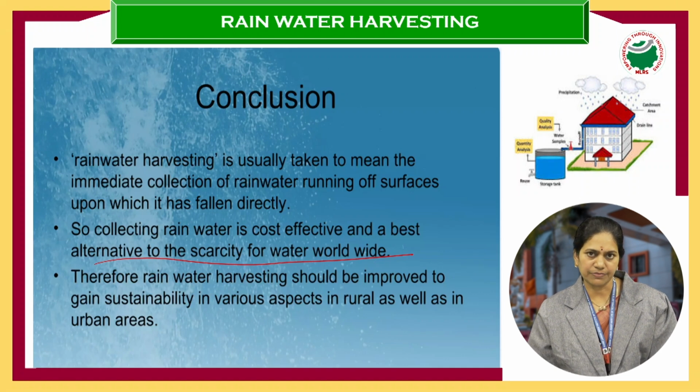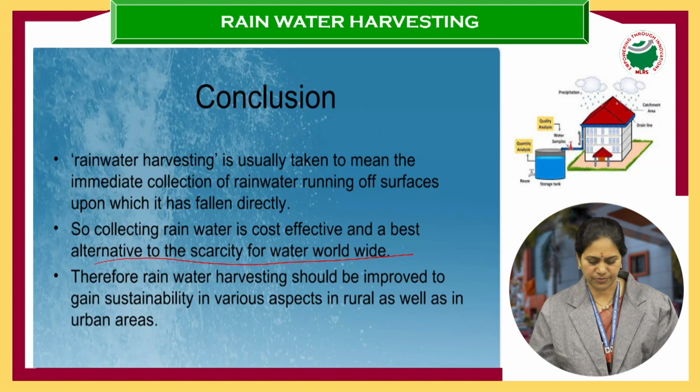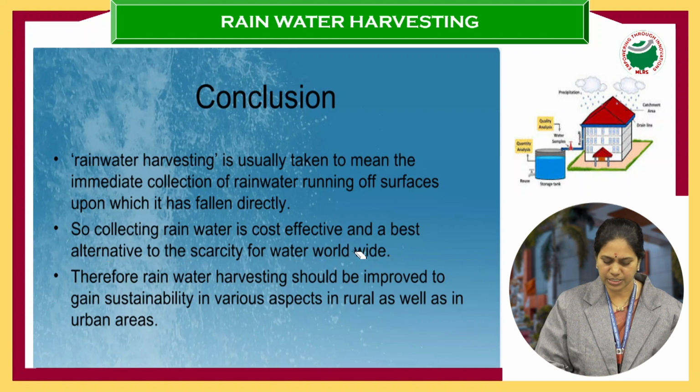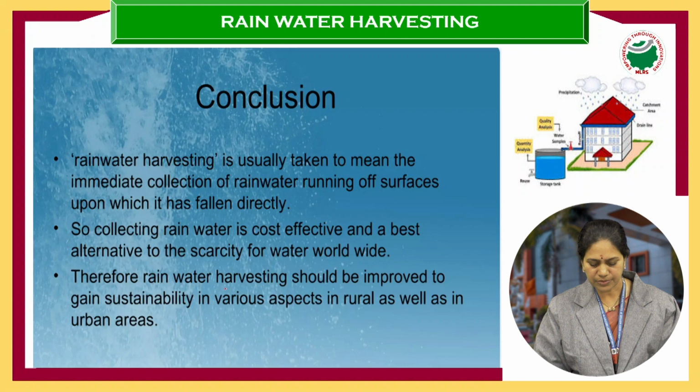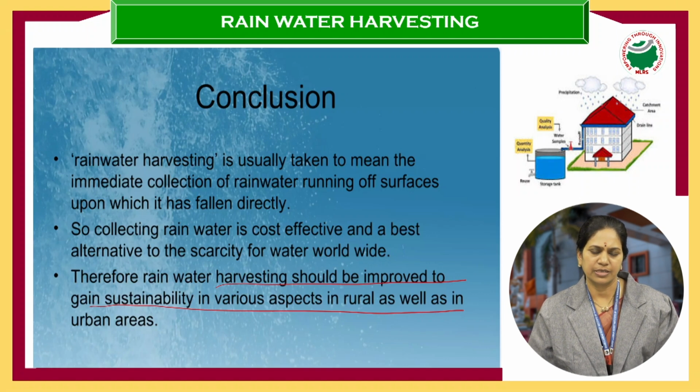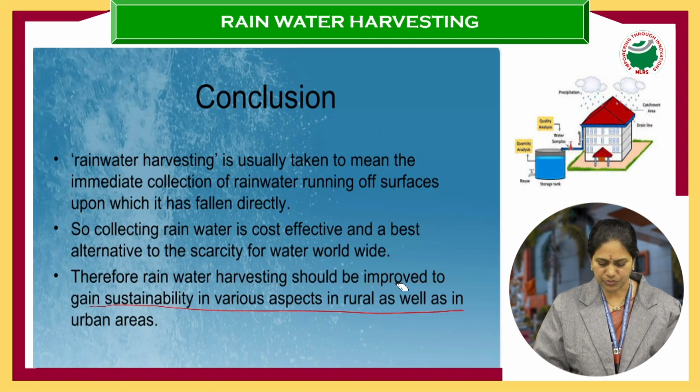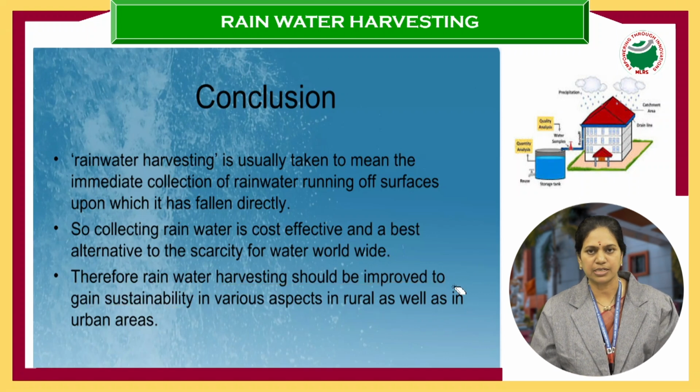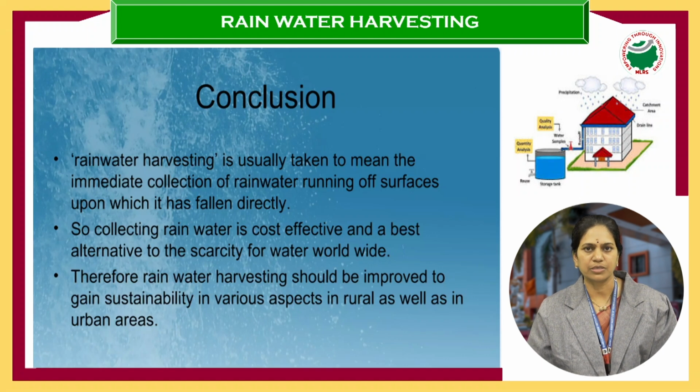So it is cost effective. As I told you, it doesn't require a specialized mechanism and all. Only the pipes. Just see that the water is gathering into the storage tanks wherever you are directing the water. Therefore, rainwater harvesting should be improved to gain sustainability in various aspects in rural as well as urban areas. Definitely in rural areas and urban areas also. So it should be improved so that you can find sustainability in various aspects through rainwater harvesting.